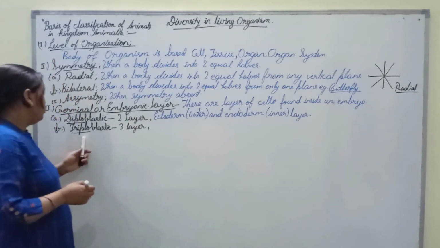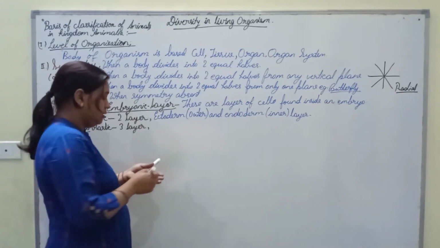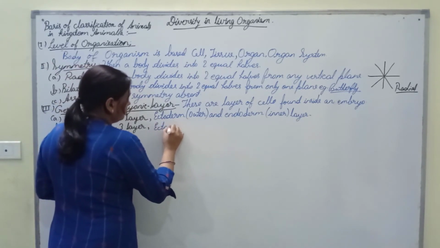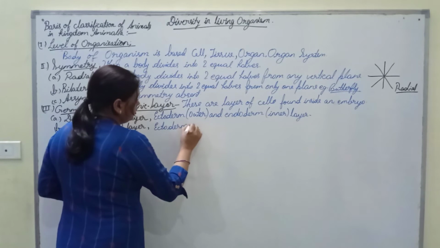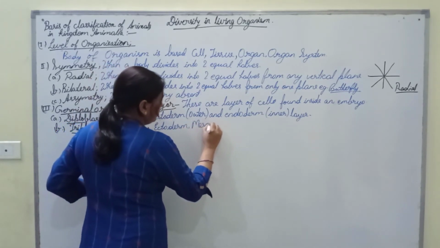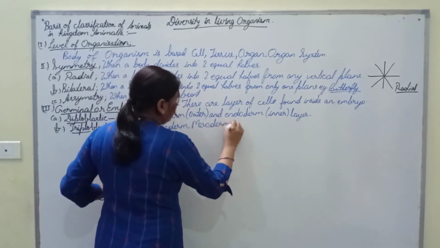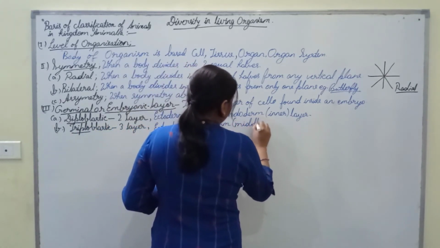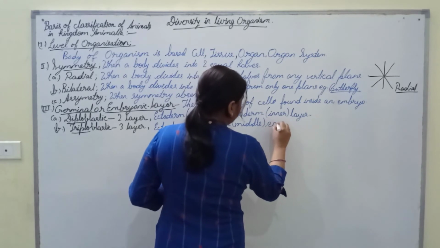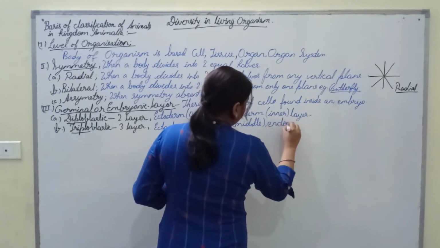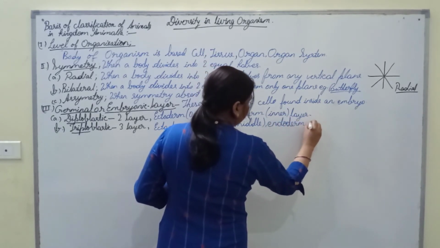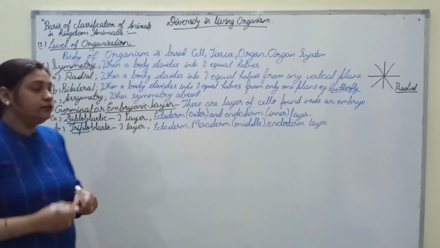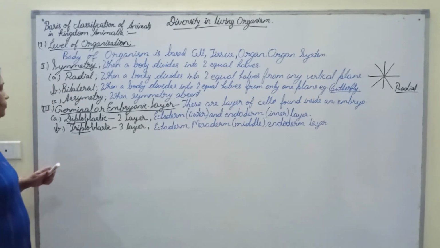And triploblastic contains three layers, that is ectoderm, mesoderm, which is the middle layer, and endoderm, the inner layer. So these are the three layers found inside the triploblastic.